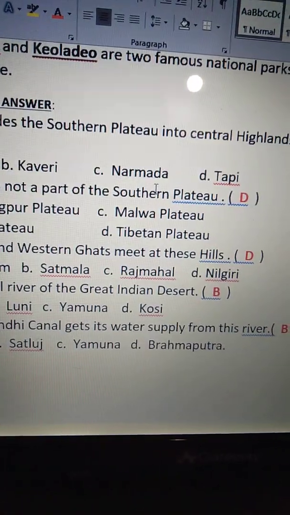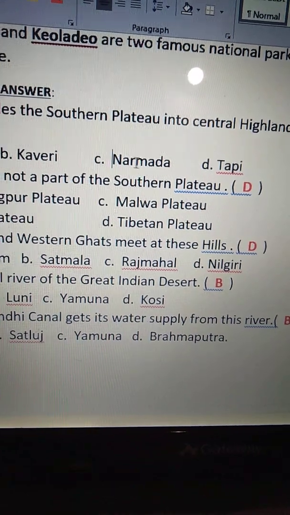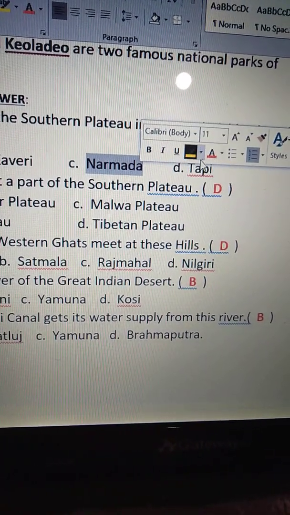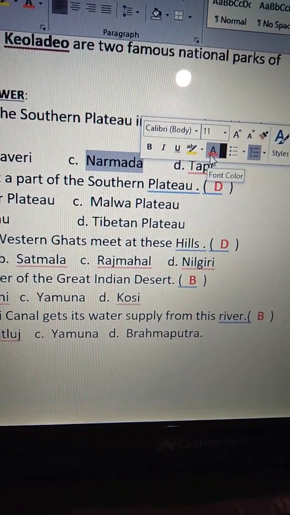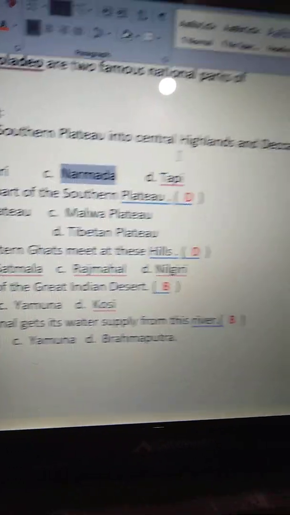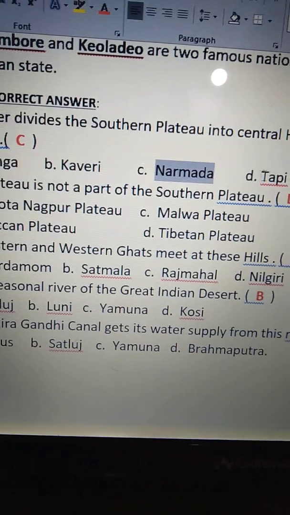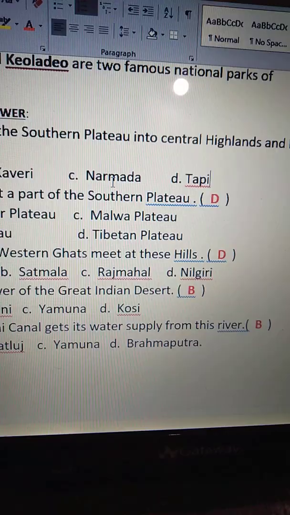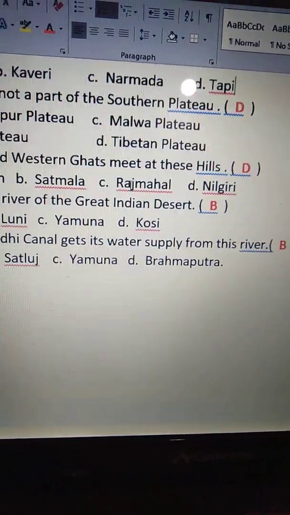Option C Narmada. Narmada river divides the southern plateau into central highlands and Deccan plateau. So, river Narmada is the correct option. See, it is the correct one.